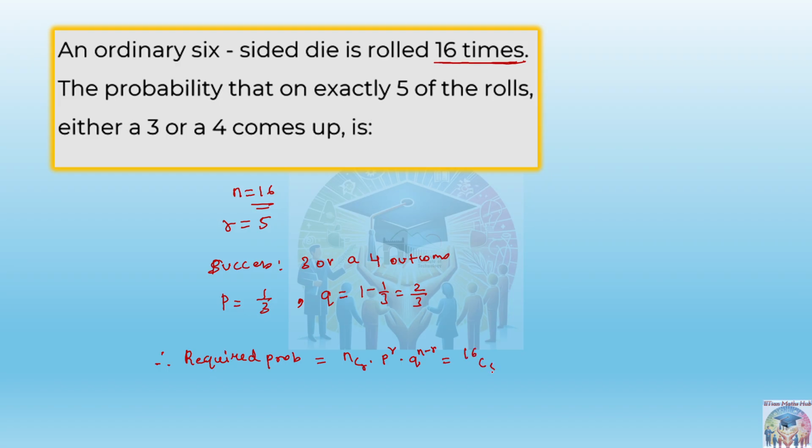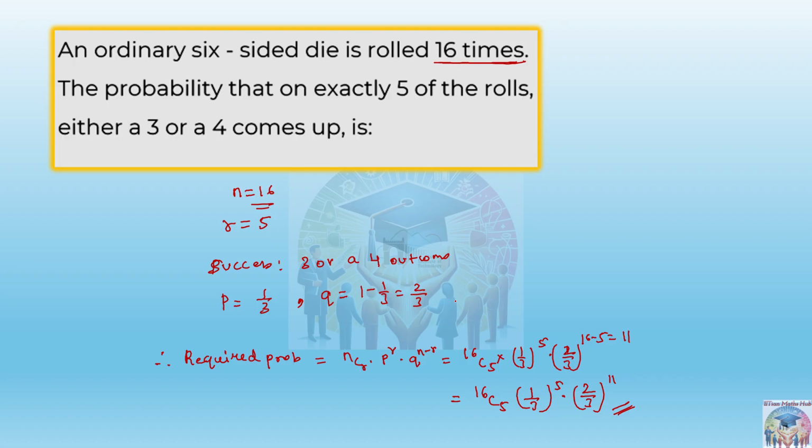So 16C5 into 1 by 3 to the power r, that is 5 only, into q, 2 by 3 whole to the power 16 minus 5, that is 11. So here you can say 16C5 into 1 by 3 whole to the power 5 into 2 by 3 whole to the power 11. If you want to solve it, you can do it, but you can leave it here also. Okay, so this is the answer for this question.